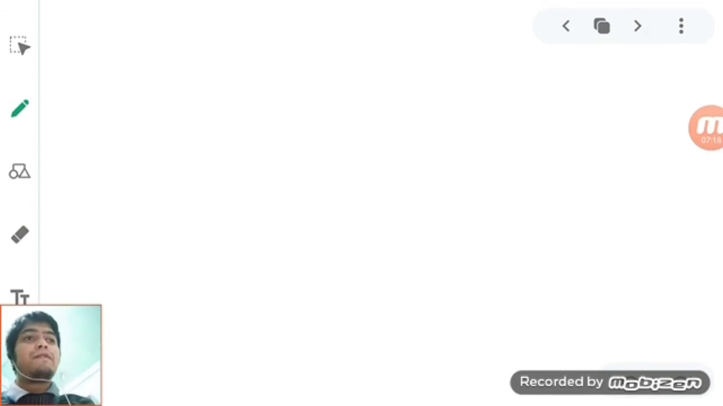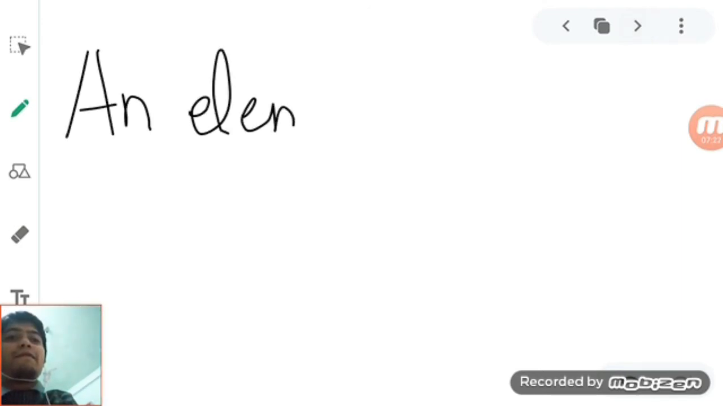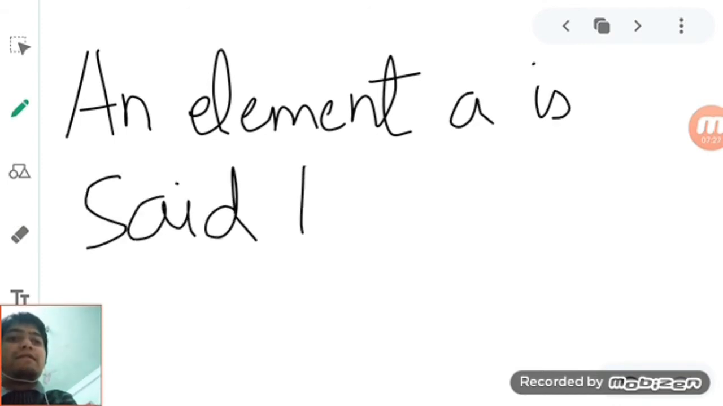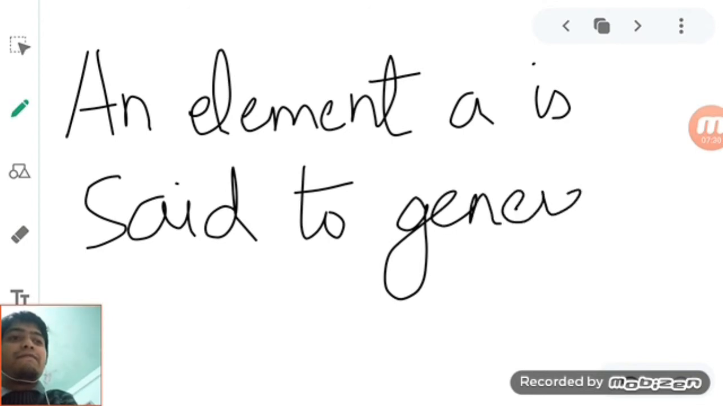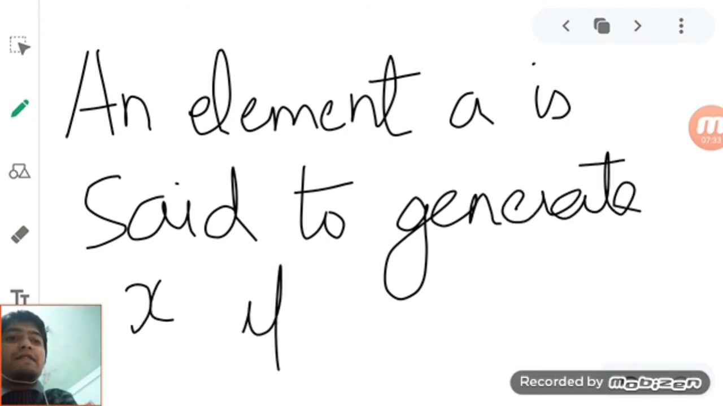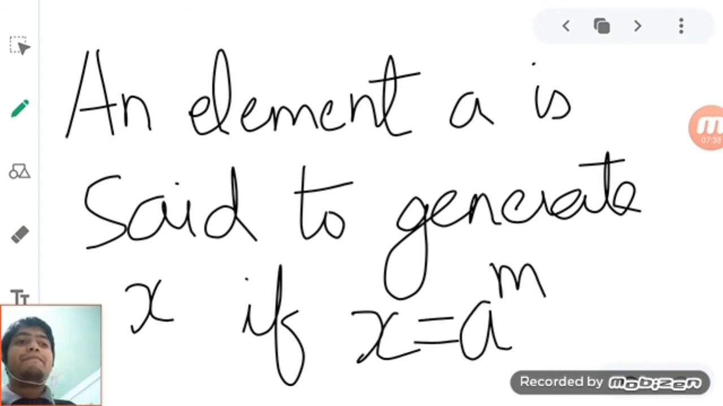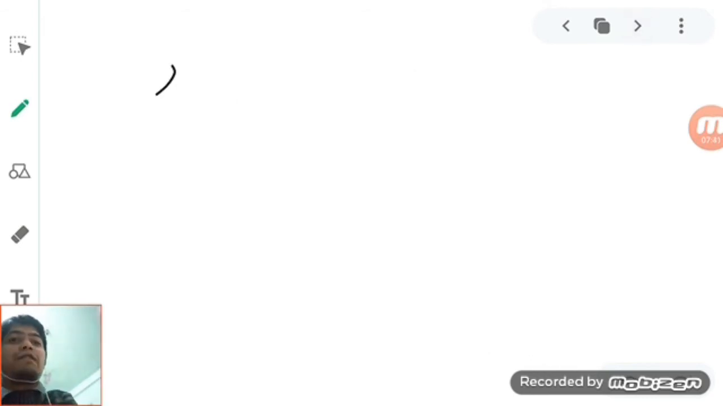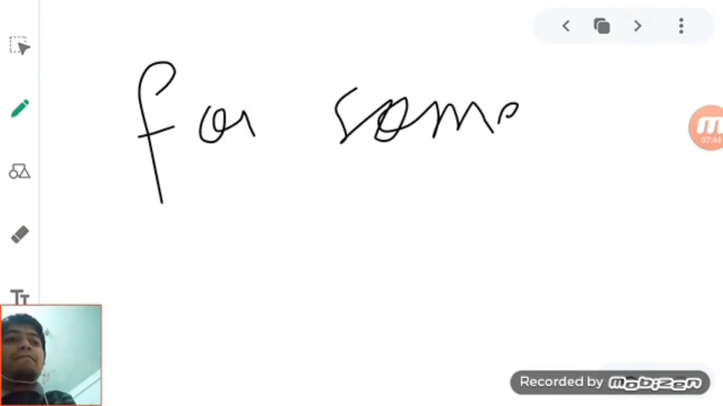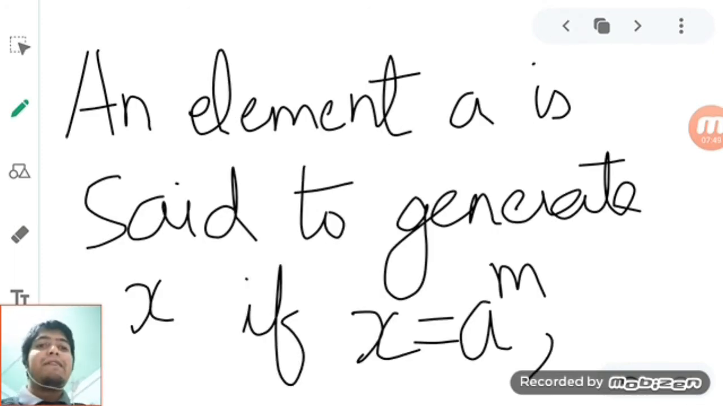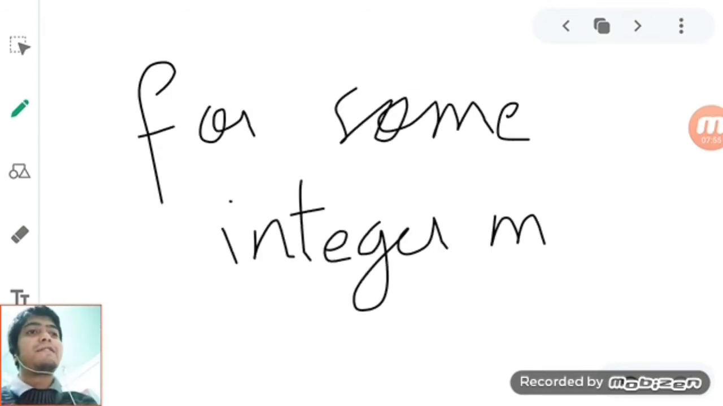Now we come to the definition of generator. An element A is said to generate X if X equals A power M for some integer M. So M can be positive or it can be negative. All right, so let us take a look at an example.